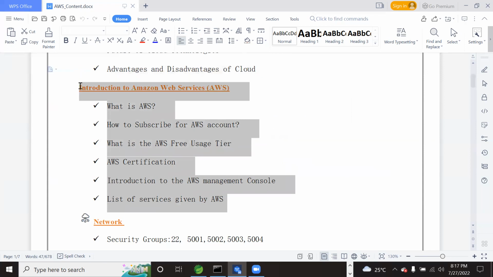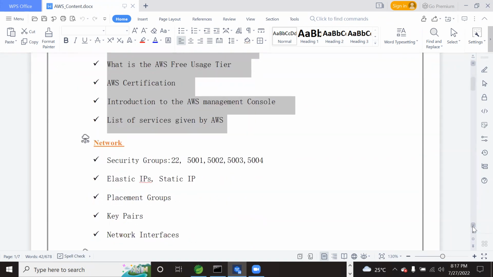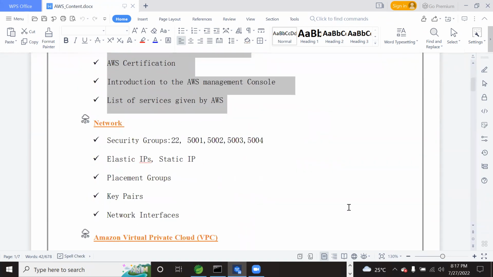This section will give you a complete picture of what we are learning, how we have to learn it, what certification you will be able to do if you complete this course, and how to do the certifications. These are all the things we will discuss in the introduction to AWS sessions.